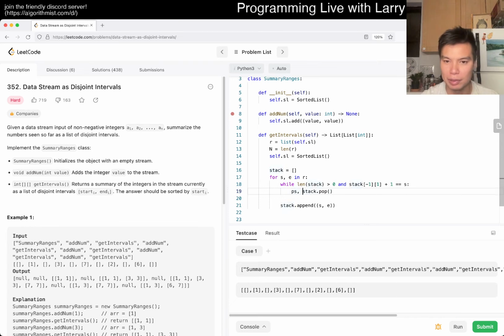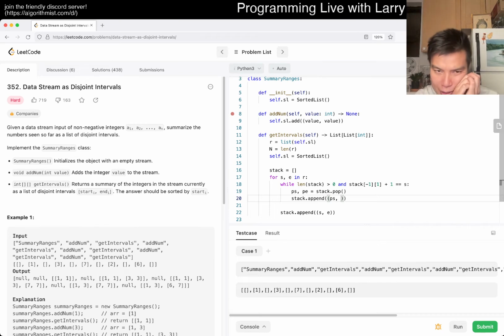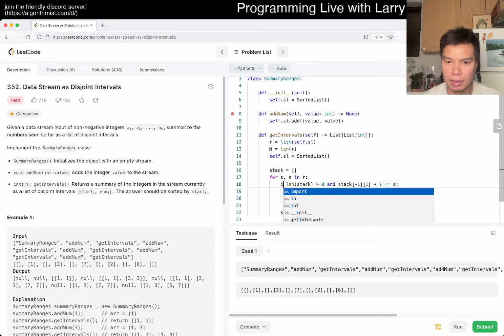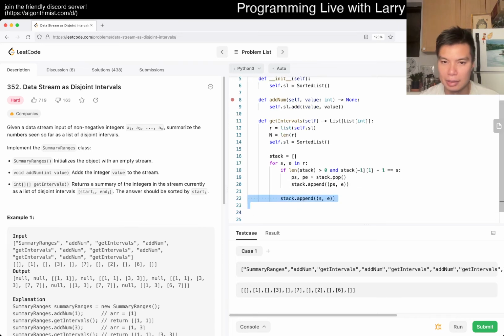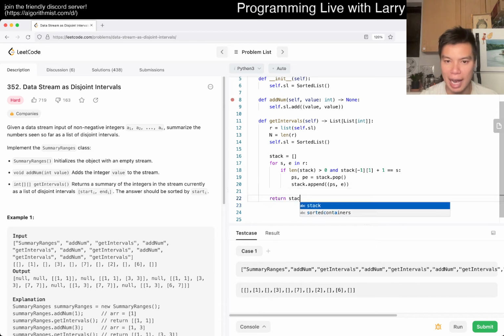So previous start, previous end is equal to this, and then we append PS. This isn't quite right though, I guess this can only go once, so it should be okay, but it's a little bit awkward. And then do something like that, right? And then at the very end we return stack.